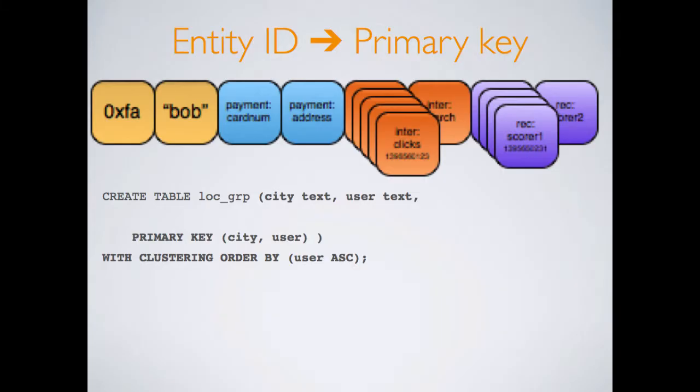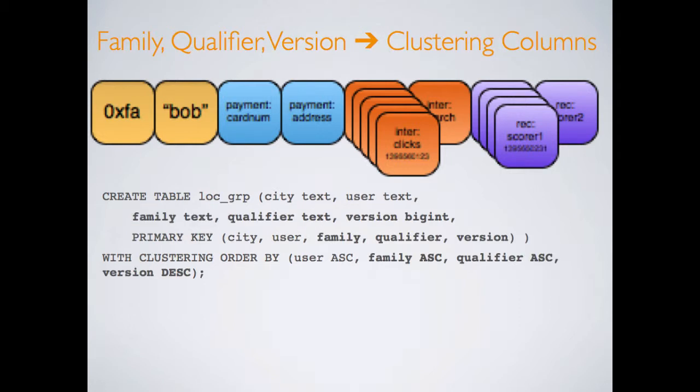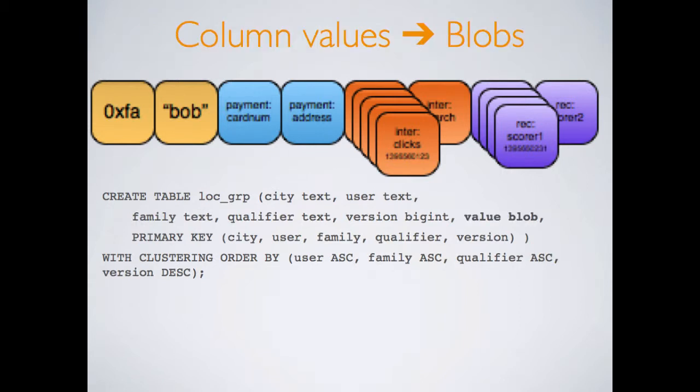The entity ID we map to the primary key, and again that has some hashed and unhashed components, so those correspond to the partitioning key and the clustering columns. The column family, the column name, which we call a qualifier, and all the explicit timestamps, we map again to clustering columns. And finally, the values of the columns are just blobs, just byte arrays, because again, we're using Avro to serialize and deserialize all of our data.